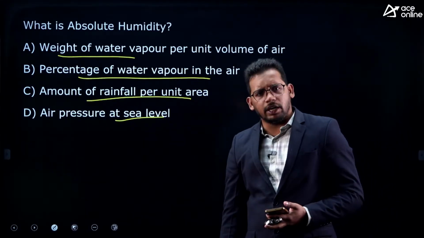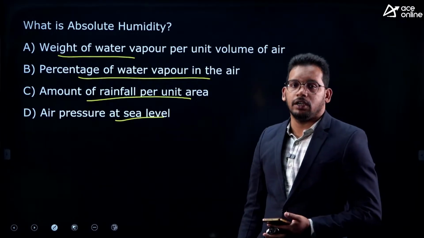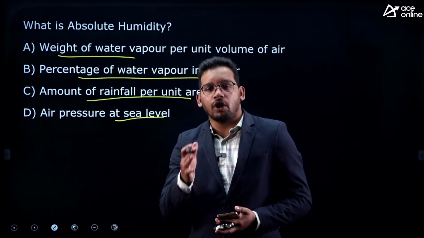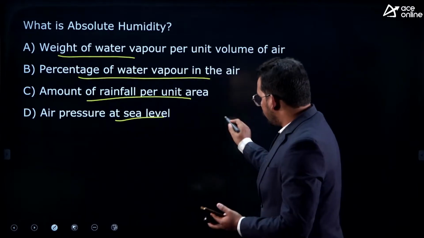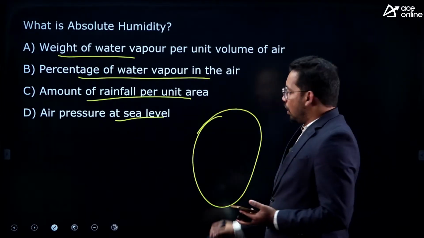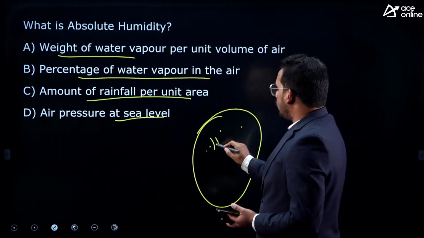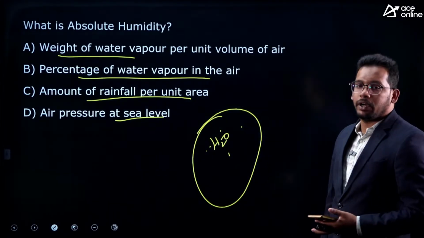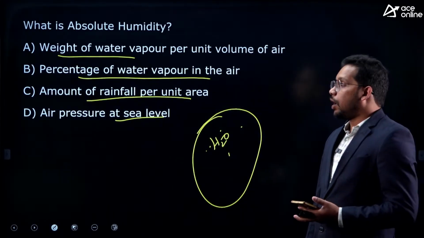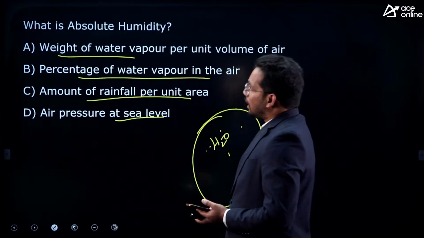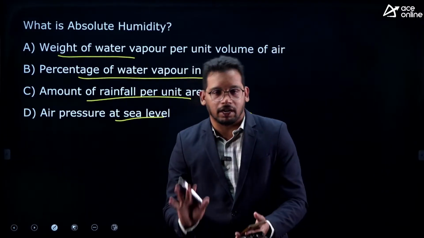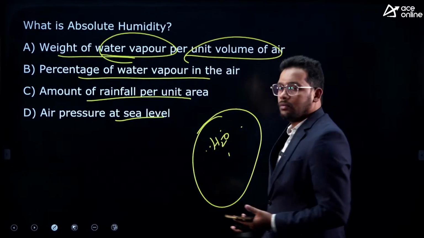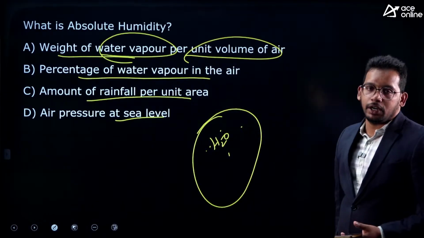What actually is humidity? The normal definition of humidity. Humidity is nothing but the amount of moisture present in a given air. If you take a block of air, how much moisture, H2O in form of water vapor, is present? So that is called humidity, right. Now absolute humidity means the actual amount of water vapor in the given air. That means the weight of water vapor per unit volume of air is called absolute humidity.